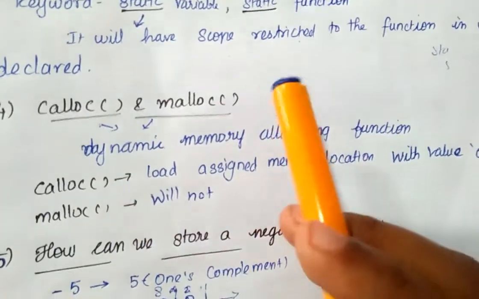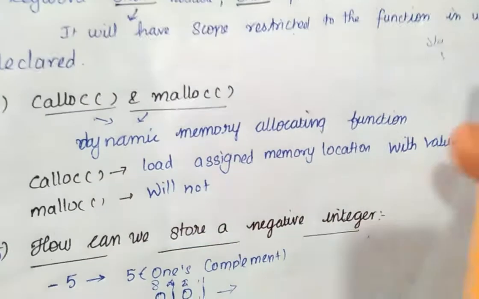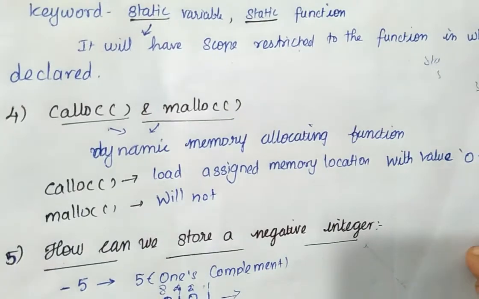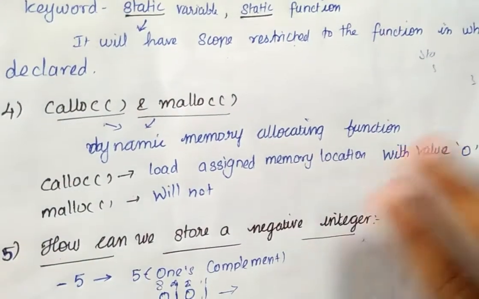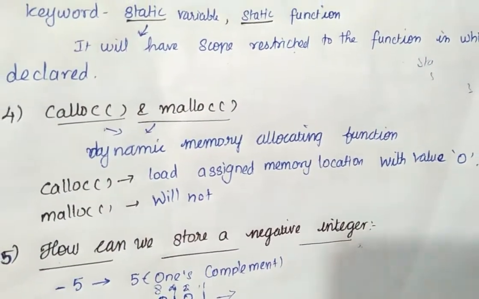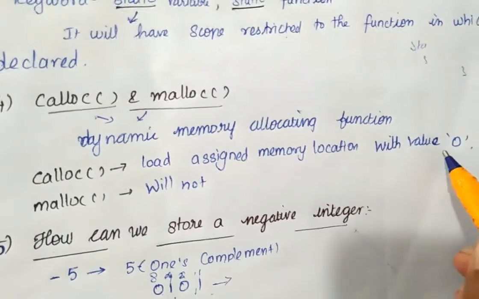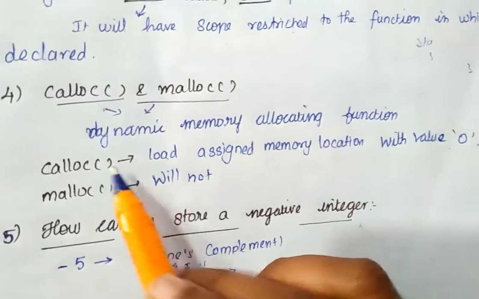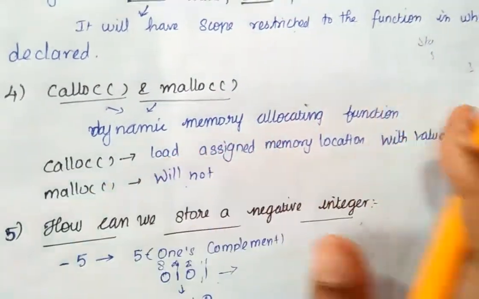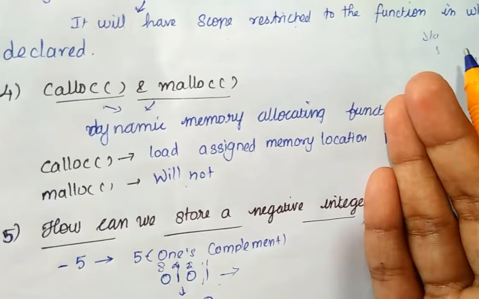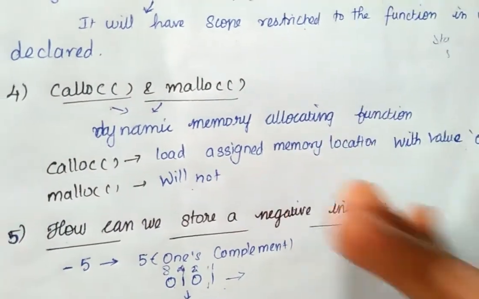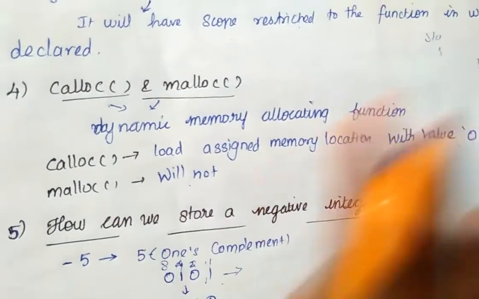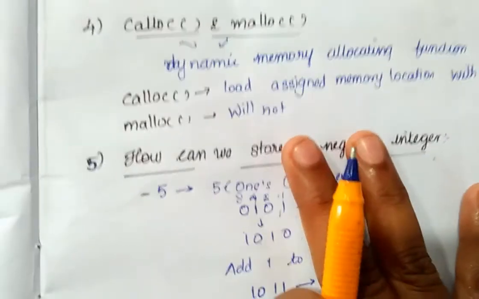The main difference between the calloc and malloc functions is that with calloc you can initialize the allocated memory locations with the value zero, I mean binary value zero. Zero values are written as zeros and ones in the calloc function, but in malloc we cannot use this function like calloc. This is the main difference between the calloc and malloc memory allocating functions. Both are dynamic memory allocating.